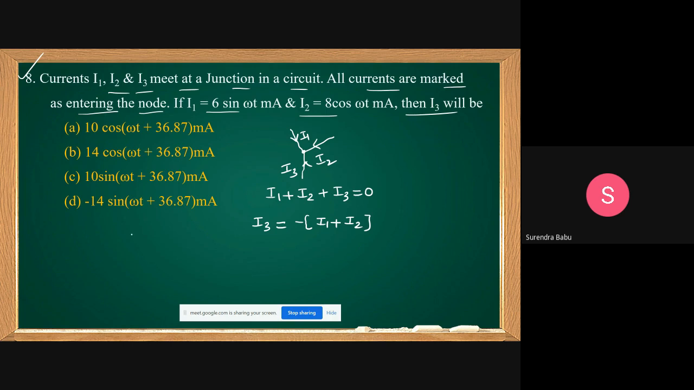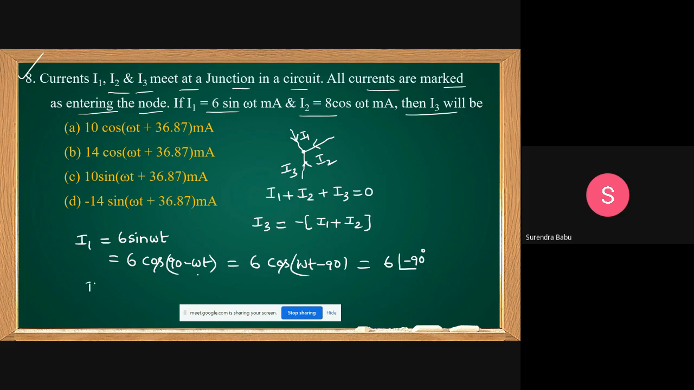Now, what is I1? It is given 6 sin omega t. Shall I write in cos, 6 cos(90 minus omega t)? Cos(90 minus theta) is sin theta. This also equals 6 cos(omega t minus 90), because cos of minus theta is cos theta. How can you write in polar form? 6 at angle of minus 90. Clear?